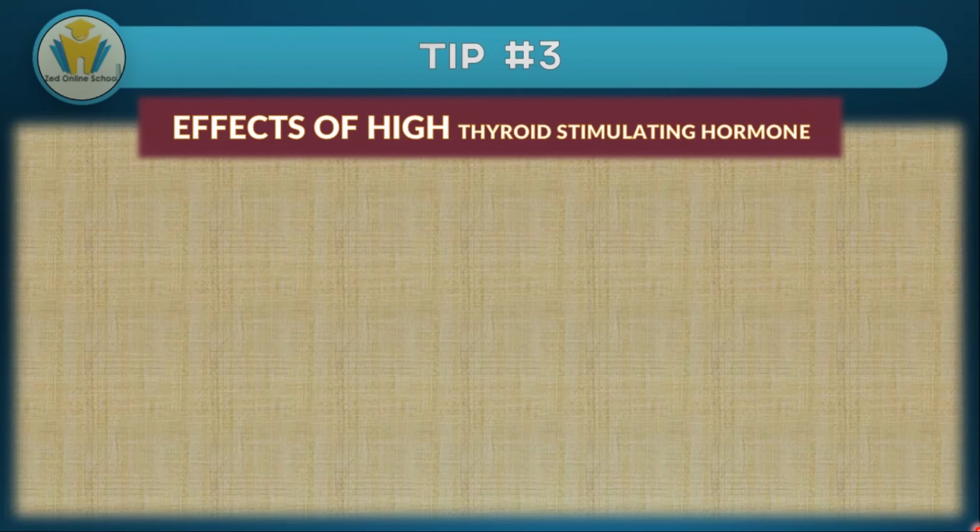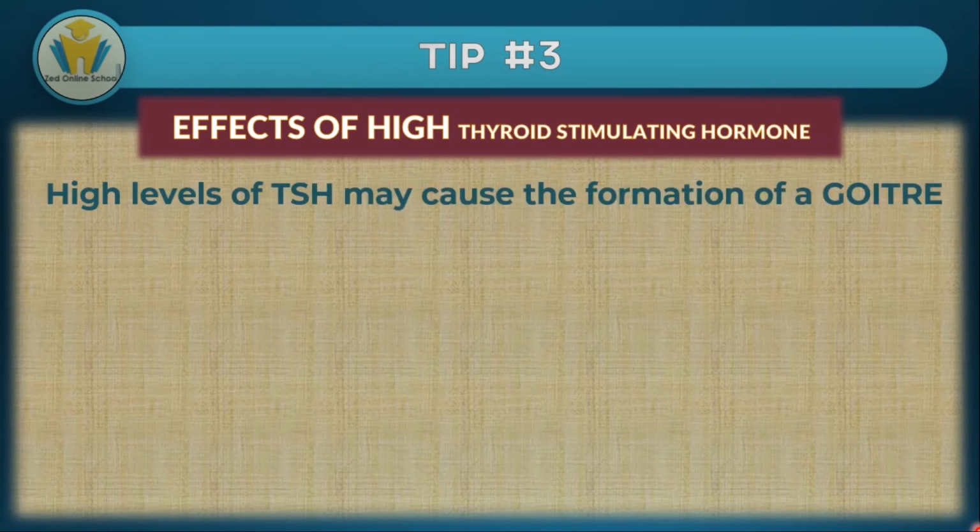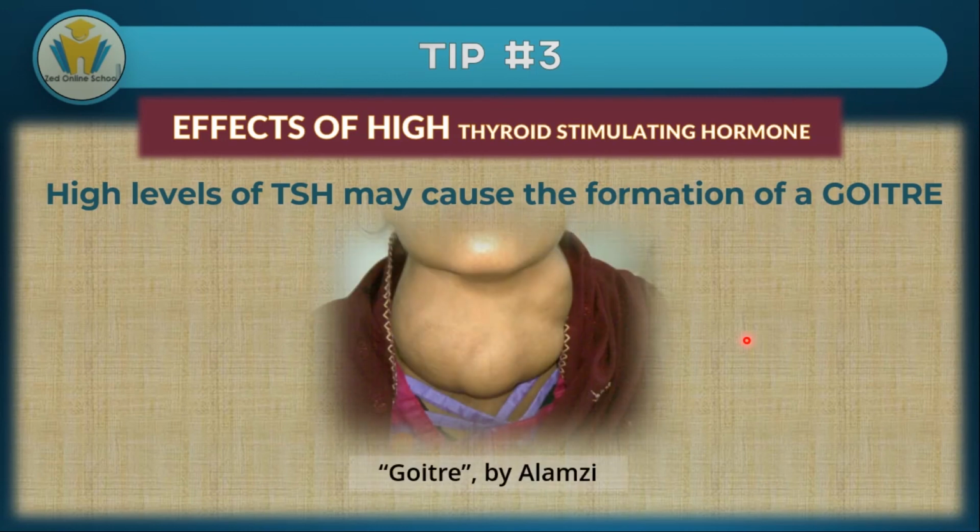Therefore, what happens is that the thyroid glands or the cells found in the thyroid gland begin to enlarge, and therefore these high levels may cause the formation of a goiter, which is just swollen thyroid glands. In this picture, a goiter has been shown to you. This big structure that develops around the neck is what is being called a goiter.